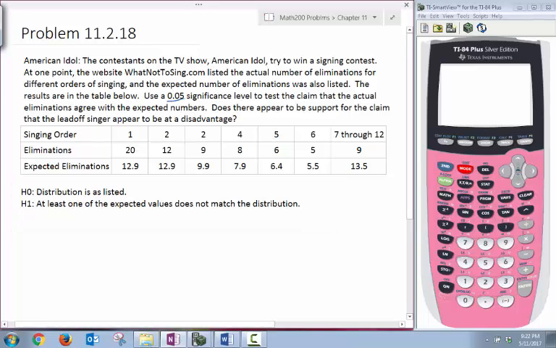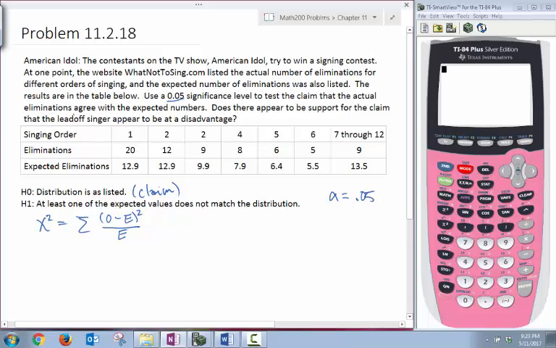Now we've got our alpha at 0.05. We're testing the claim that the actual eliminations agree with the expected values, so this is the claim. We're going to use the chi-square distribution, which is the sum of the observed minus the expected frequencies, quantity squared, divided by the expected frequencies.